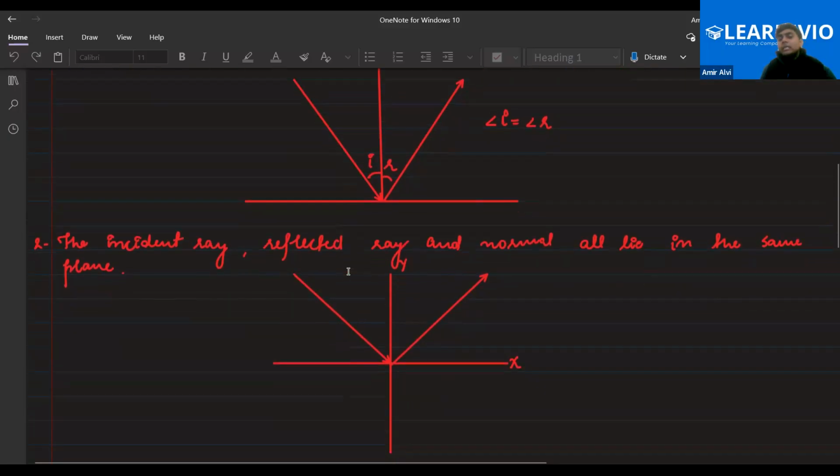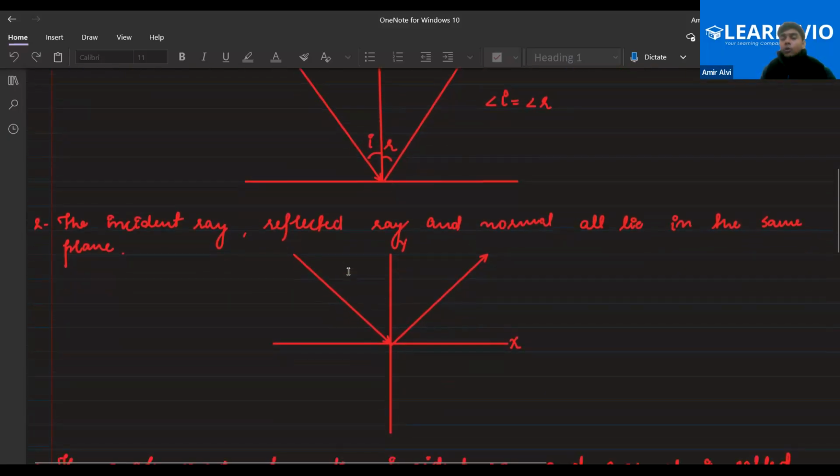Next, the incident ray, the reflected ray, and the normal at the point of incidence all lie in the same plane. It means that in the same axis, two axes are taken. It could be any two axes.